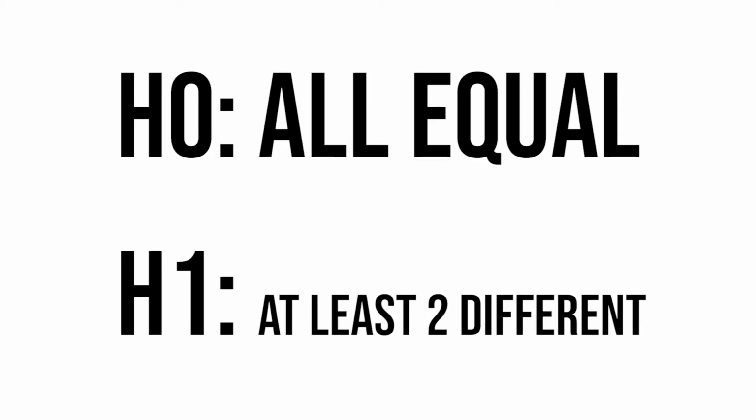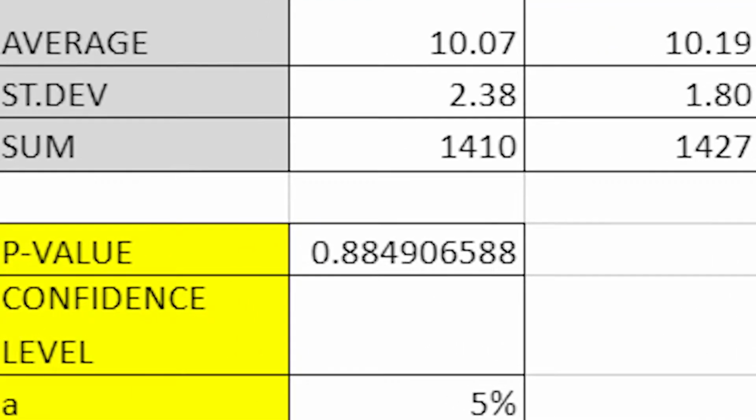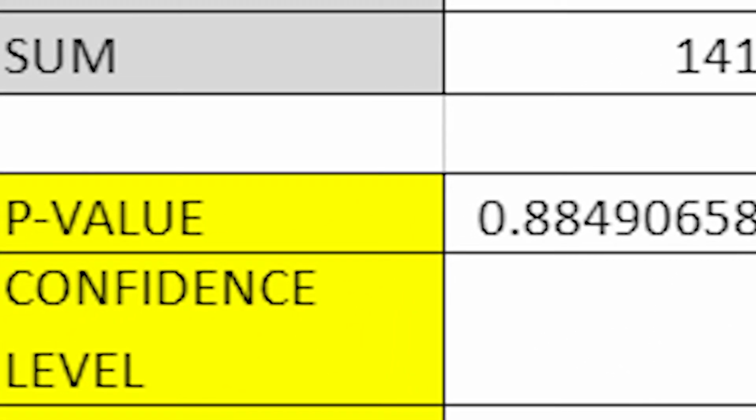Then we formulated our hypothesis. H0 meant that the average result of the memory test would be similar regardless of the period of the day, morning, afternoon, and evening. And H1 that the average will differ throughout the periods of the day. Using SAIL, we calculated the p-value, which gave us 88.49%. This shows that 88% of the time we'll be able to get results at least as extreme as the results actually observed under the assumption that the null hypothesis is correct.